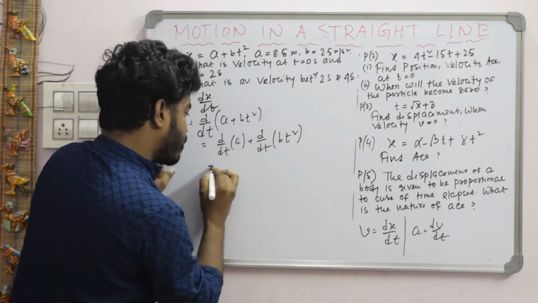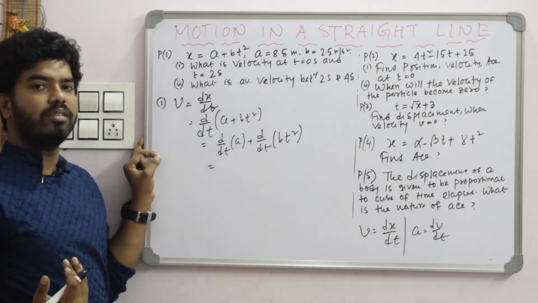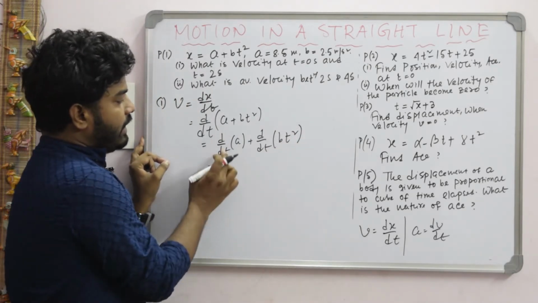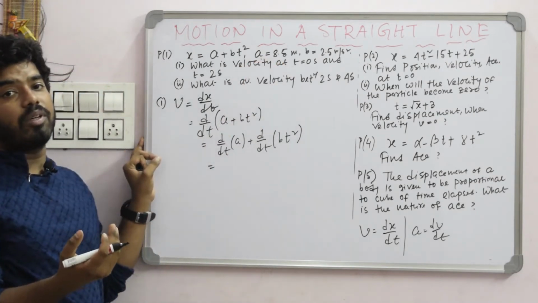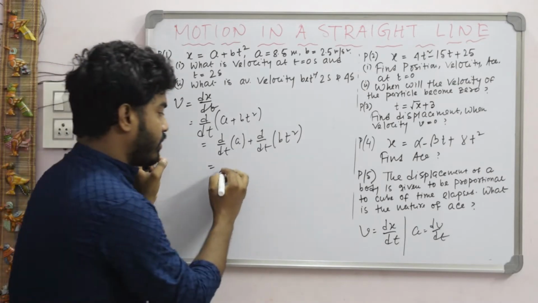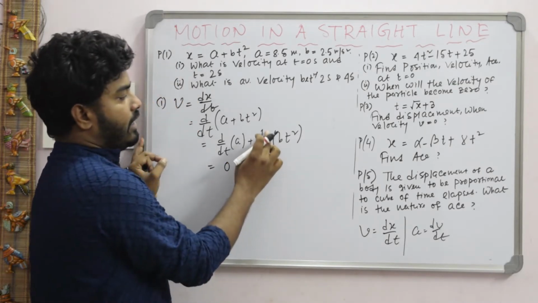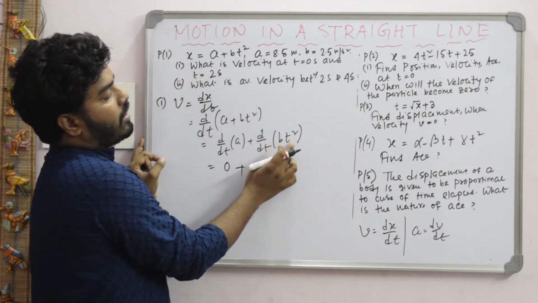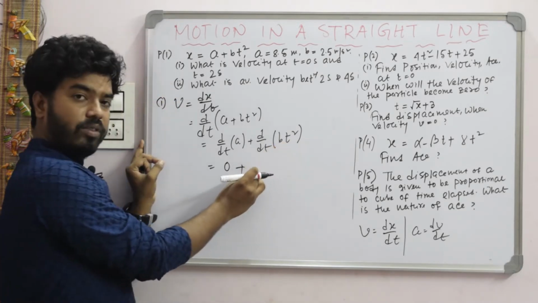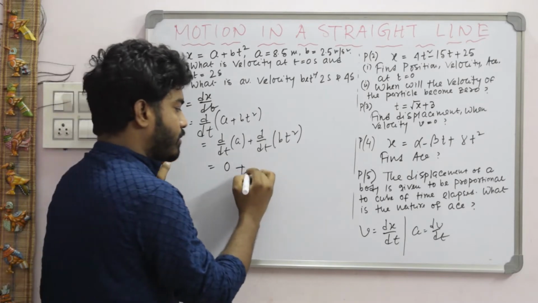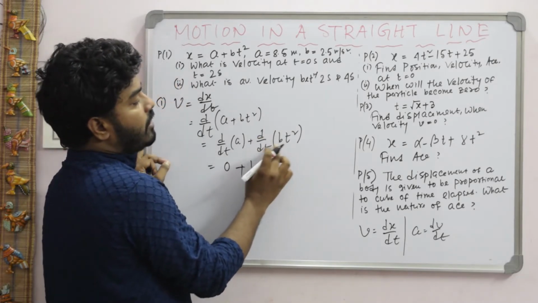You know the differentiation formula from the previous class. So d/dt of a, here a is a constant value, and the differentiation of a constant is 0. So this part is 0, plus d/dt of bt square, b is constant, t is variable. So the constant part will be outside of the differentiation, so that is b, and d/dt of t square,